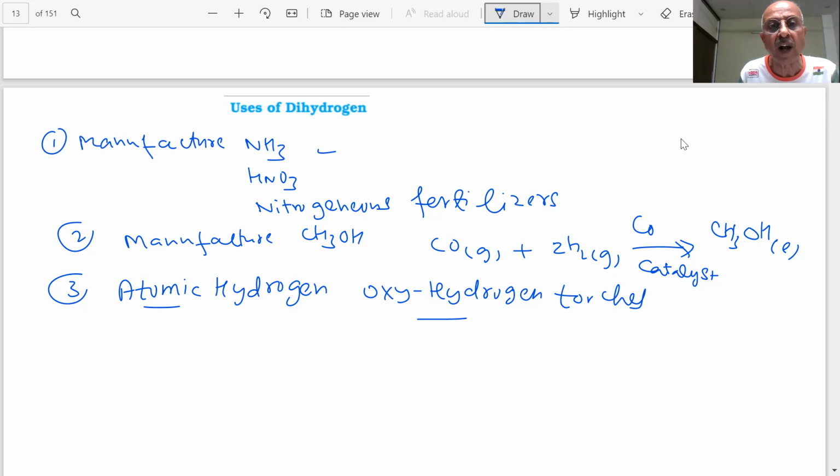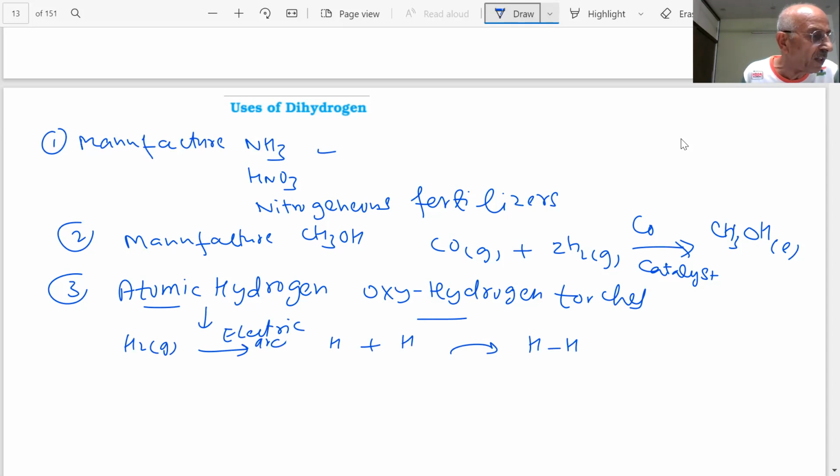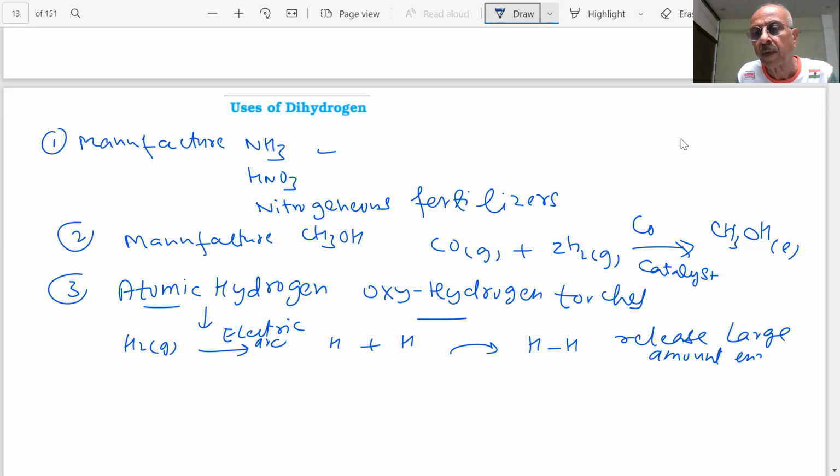When you produce atomic hydrogen with an electric arc, students, and when they combine to form H2, then what will happen, students? They will release a large amount of energy, and the temperature will rise to 4000 Kelvin.